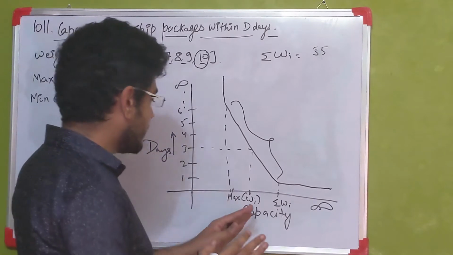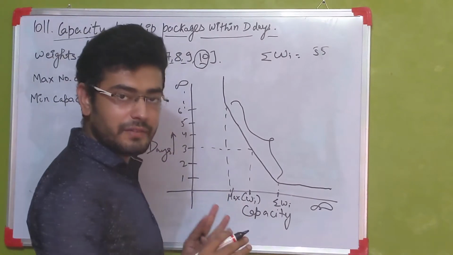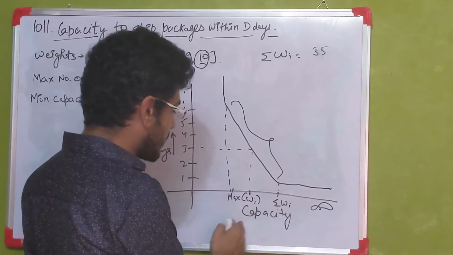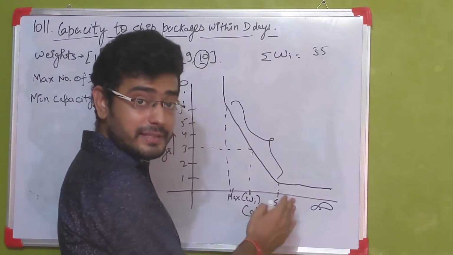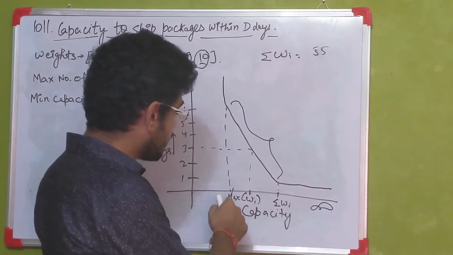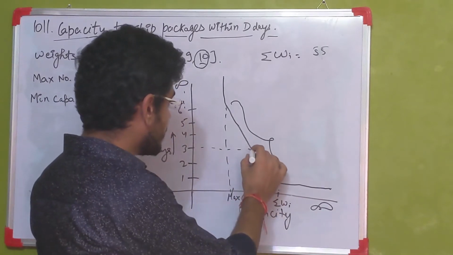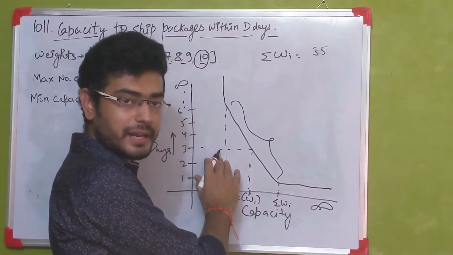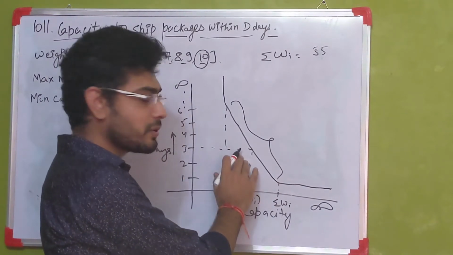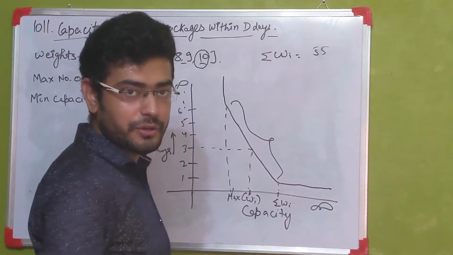To find this correct answer, one thing we can do is loop across max of Wi to sigma of Wi and see at what point we are able to fulfill the condition that the number of days taken is less than or equal to 3. So let's see how we are going to do this.